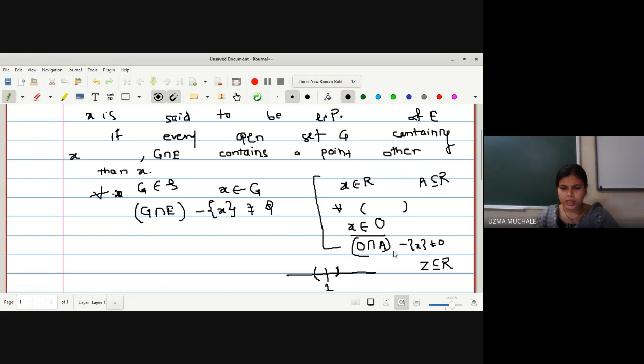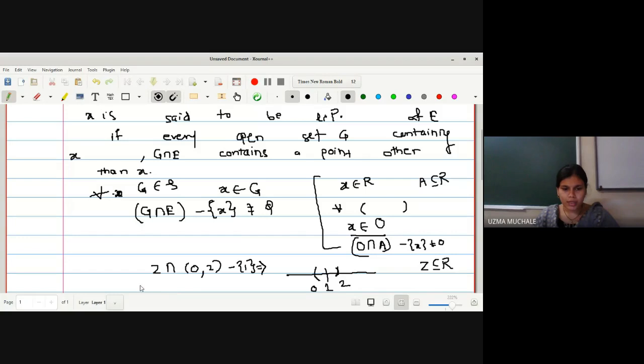O intersection with A. Now in this case, what is your A? A is Z. Now if I select the interval, here is 1, so suppose I select 0 to 2. What is the consideration? 0 to 2 intersection with the set of integers should have at least one point other than 1, at least one point other than x, right?